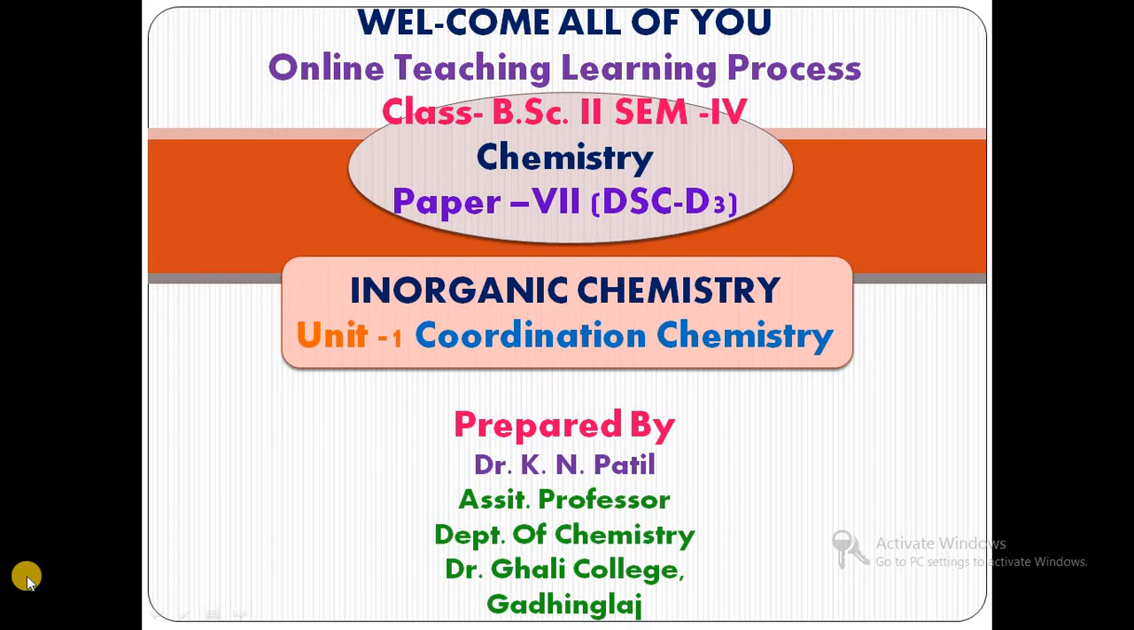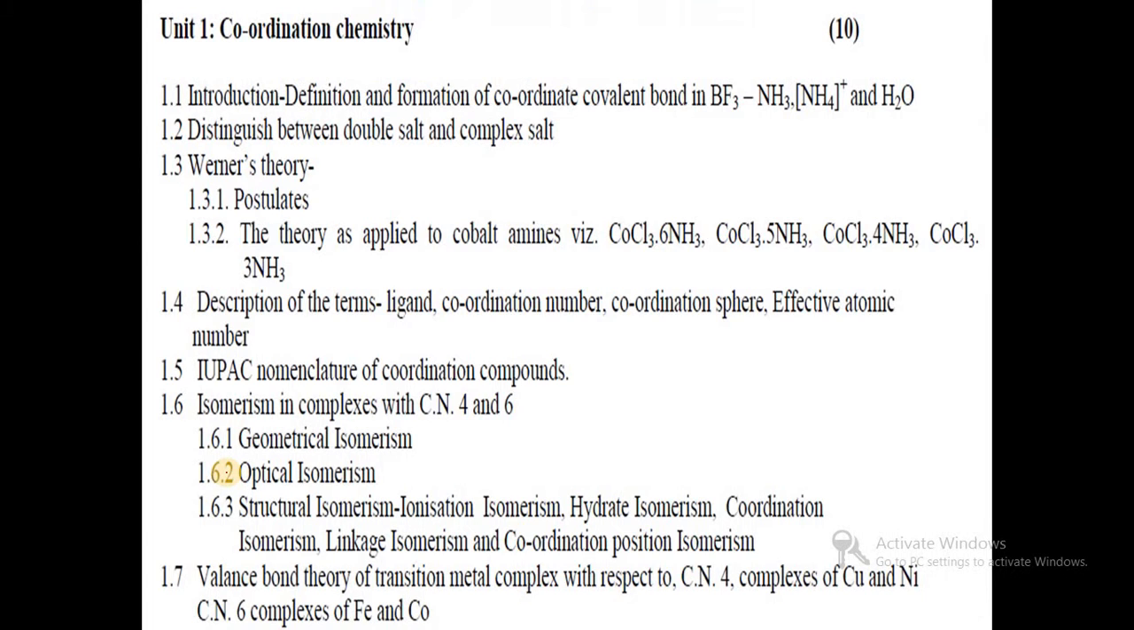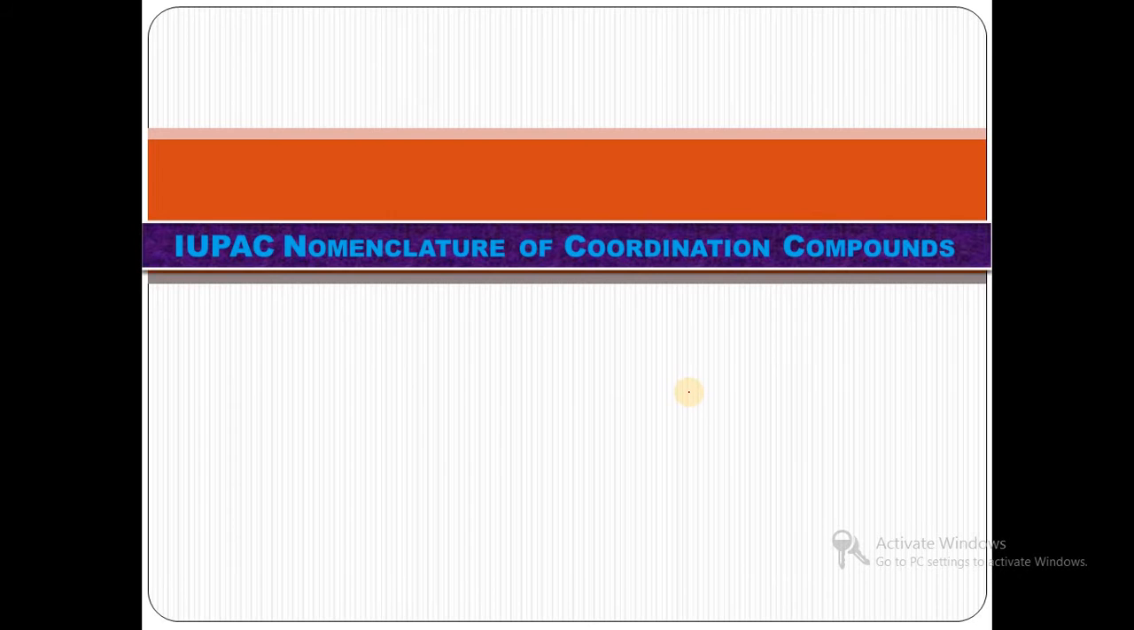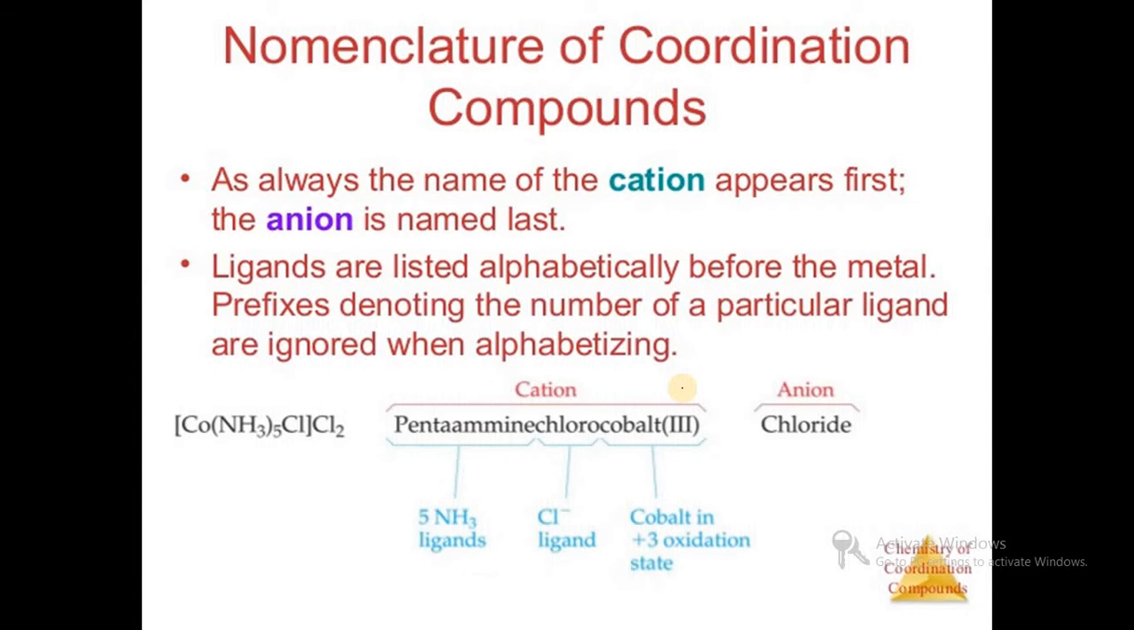We have started paper number 7, and the name of the paper is Inorganic Chemistry, in which we have started unit number one, coordination chemistry. In our last video we have seen the description of the terms ligand, coordination number, coordination sphere and effective atomic number. In this lecture we will see IUPAC nomenclature of coordination compounds.